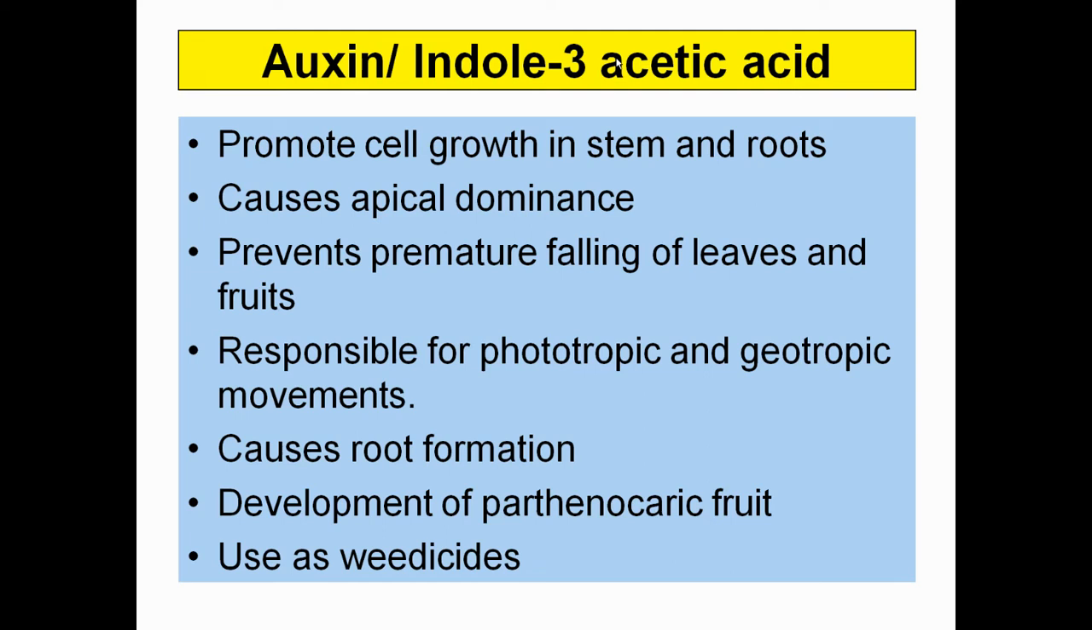And you can initiate parthenocarpic fruit in any plant by applying artificial auxin, because it is readily available in the market as well. You can apply it and have your own seedless fruits. Okay. They are also used as weedicides. They are helpful in removing all sorts of unwanted plants along with the main plant body.